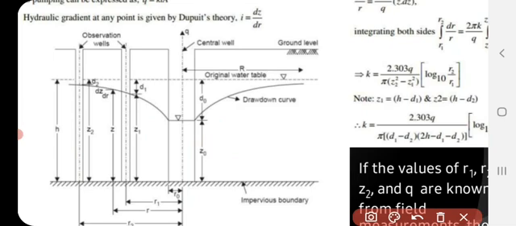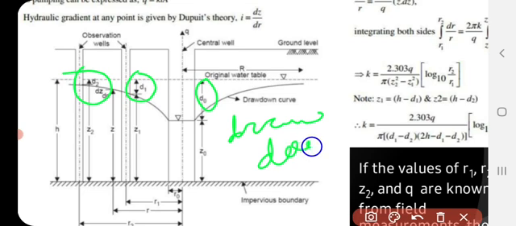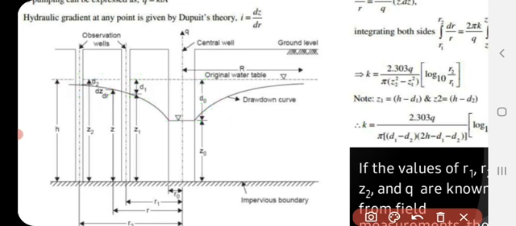So z is the depth of water. D is known as drawdown. Drawdown means the depth from the top surface of the water in the well to the original water table. Clear? Drawdown. So, right, these are the denotations.